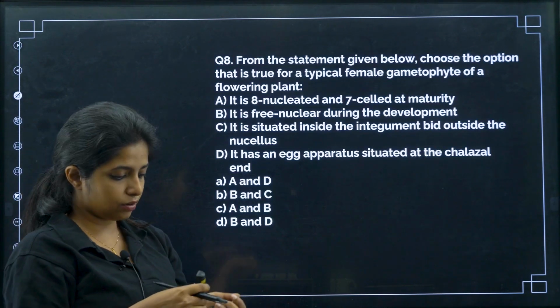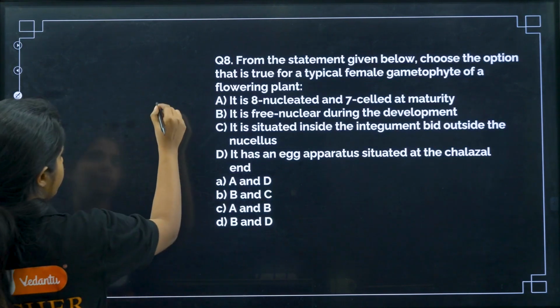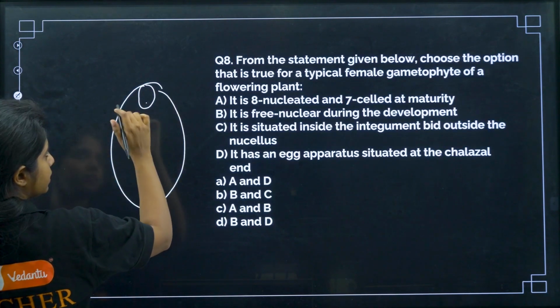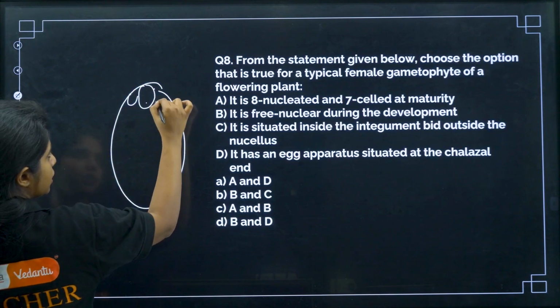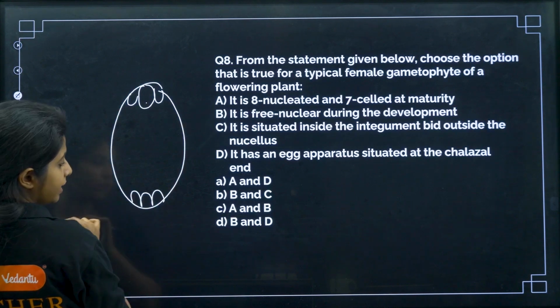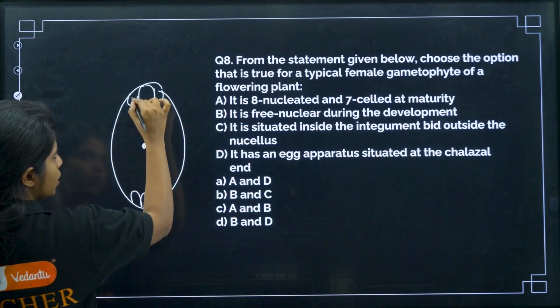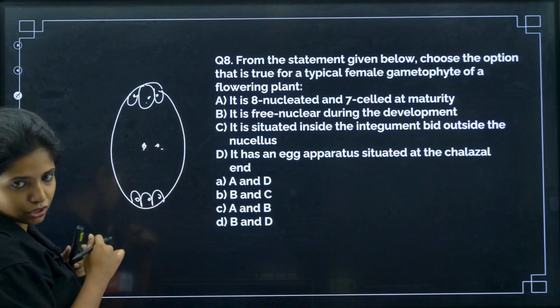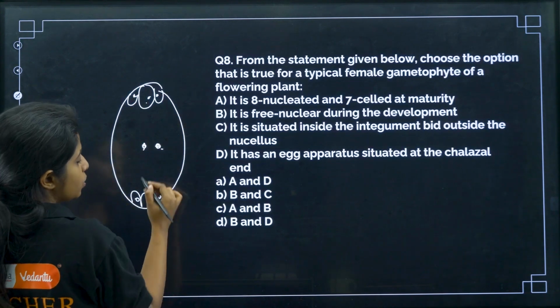Now, let's see if it is working or not. Anyways, over here, if I make an embryo sac, this is the egg cell. These two are synergid cells. These three are antipodal cells, and then you have nuclei. So over here, 1, 2, 3 nuclei, 1, 2, 3 nuclei, and 2 nuclei extra, which do not have cells surrounding them. So what do you call them?